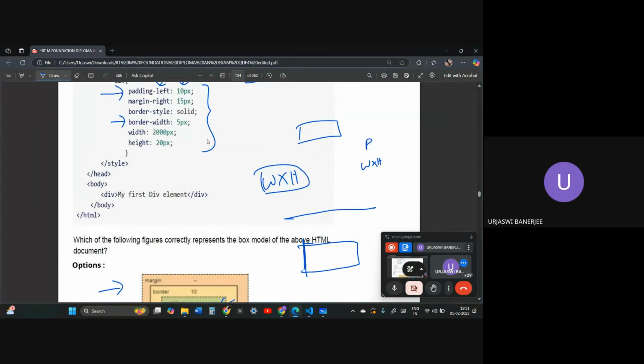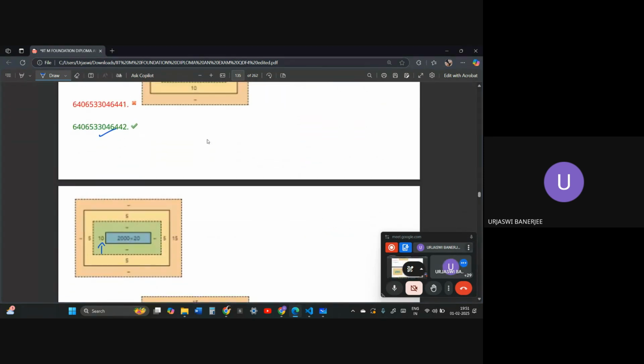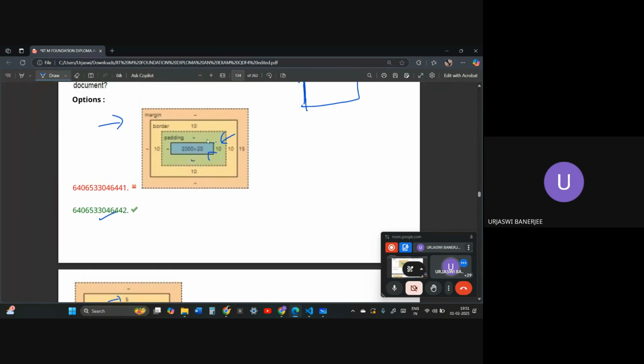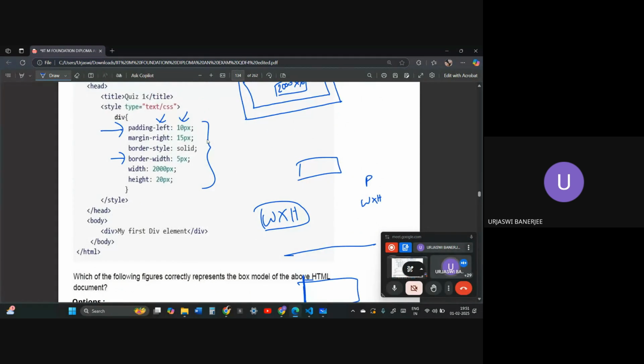Over here, what is the border width? That is 5 px. Nothing has been mentioned separately for border width, so it will be consistent everywhere. Border width will appear everywhere, top, bottom, left, right. And then afterwards, after border, what comes is margin.